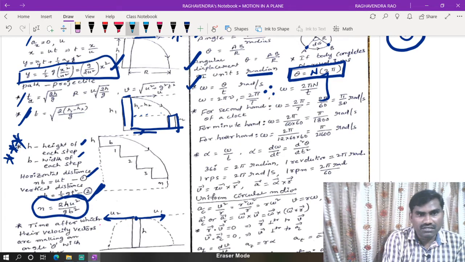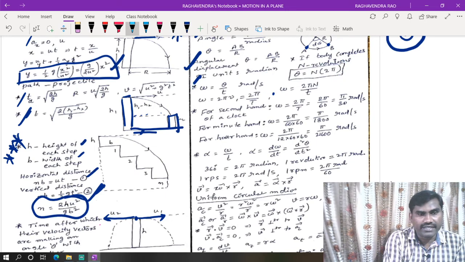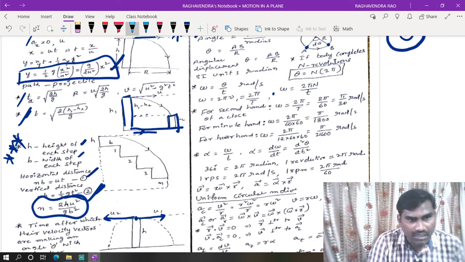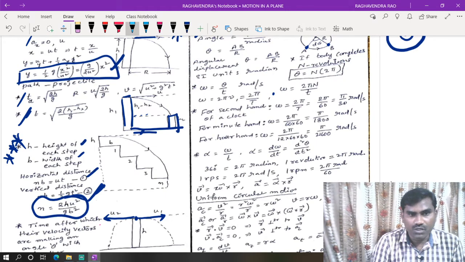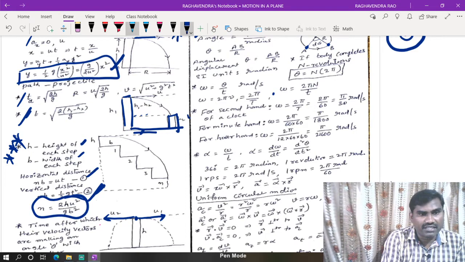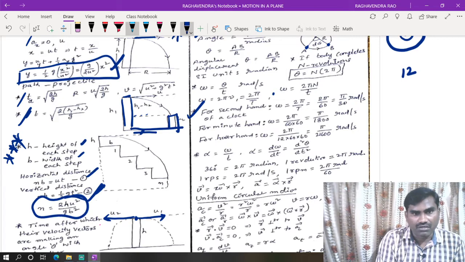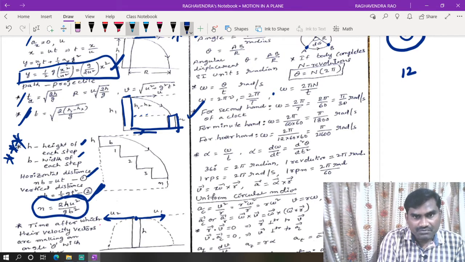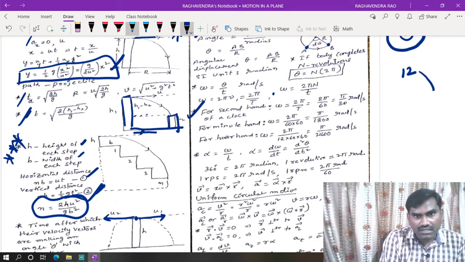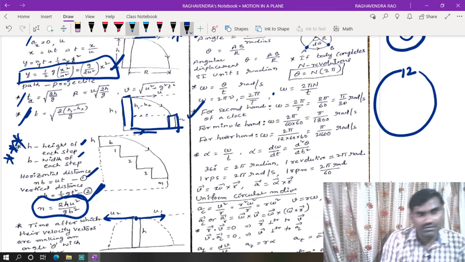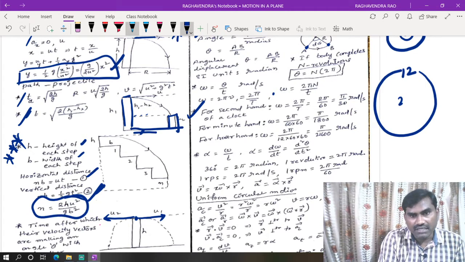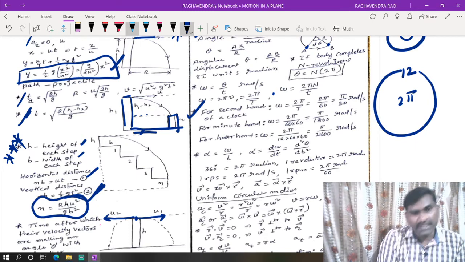Now here is a very important case regarding the angular velocity of the minute hand, hour hand and the second hand of a clock. For example, take the second hand of a clock. If the second hand goes from 12 to 12, it covers an angle of 2 pi radian.